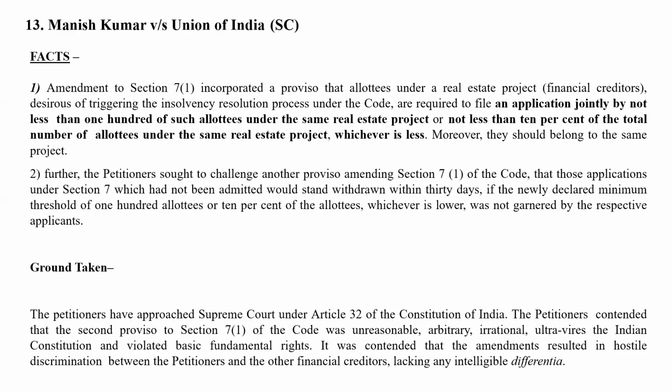So where is it written? It is written: 10% of the total number of allottees or not less than 100 allottees. It is whichever is given in the second proviso. So the second proviso to Section 7 subsection 1 says that for financial creditors who are allottees under a real estate project, an application for initiating CIRP against the CD shall be filed jointly by not less than 100 of such allottees under the same real estate project or not less than 10% of the total number of such allottees under the same real estate project, whichever is less. So this was the case.